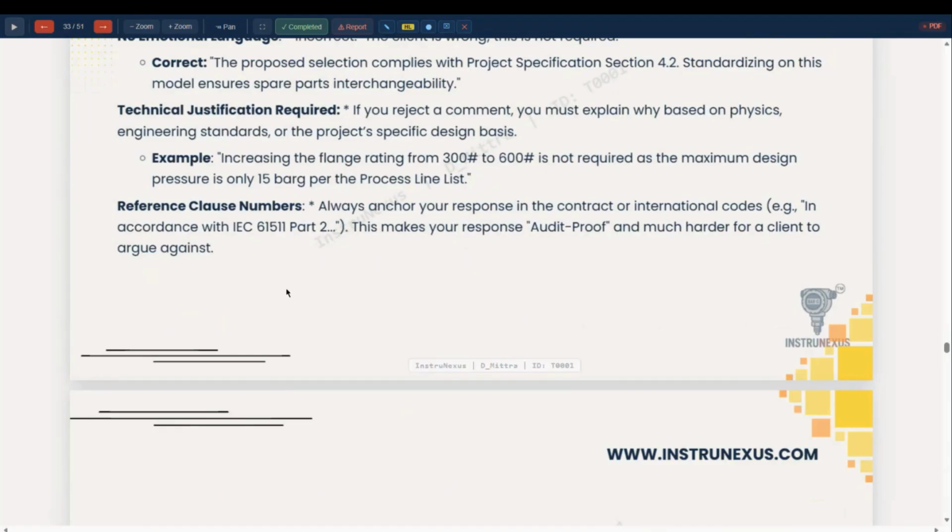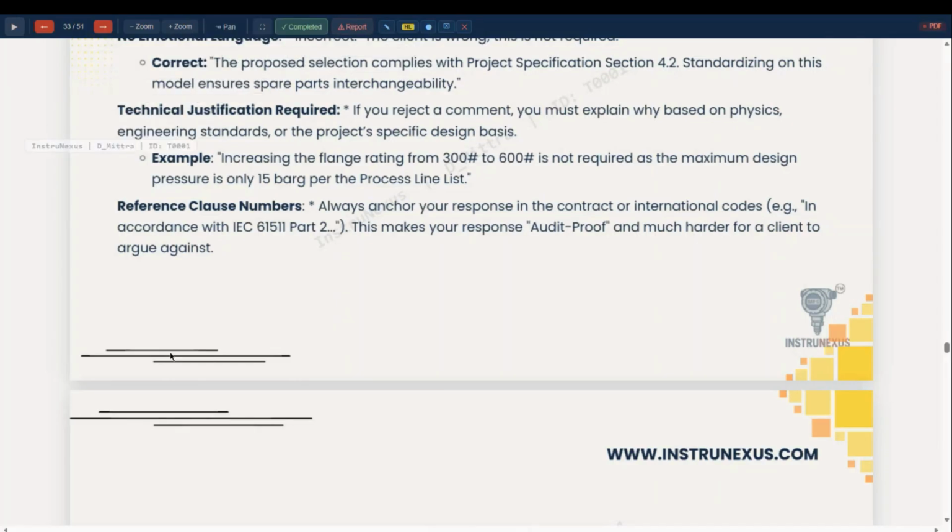Reference clause number. Always mention it. In case you want to comment, please mention the reference clause number from the contract document and/or your MR, so that it is very clear that the vendor has specified something which is not meeting contractual requirements or international codes and standards.